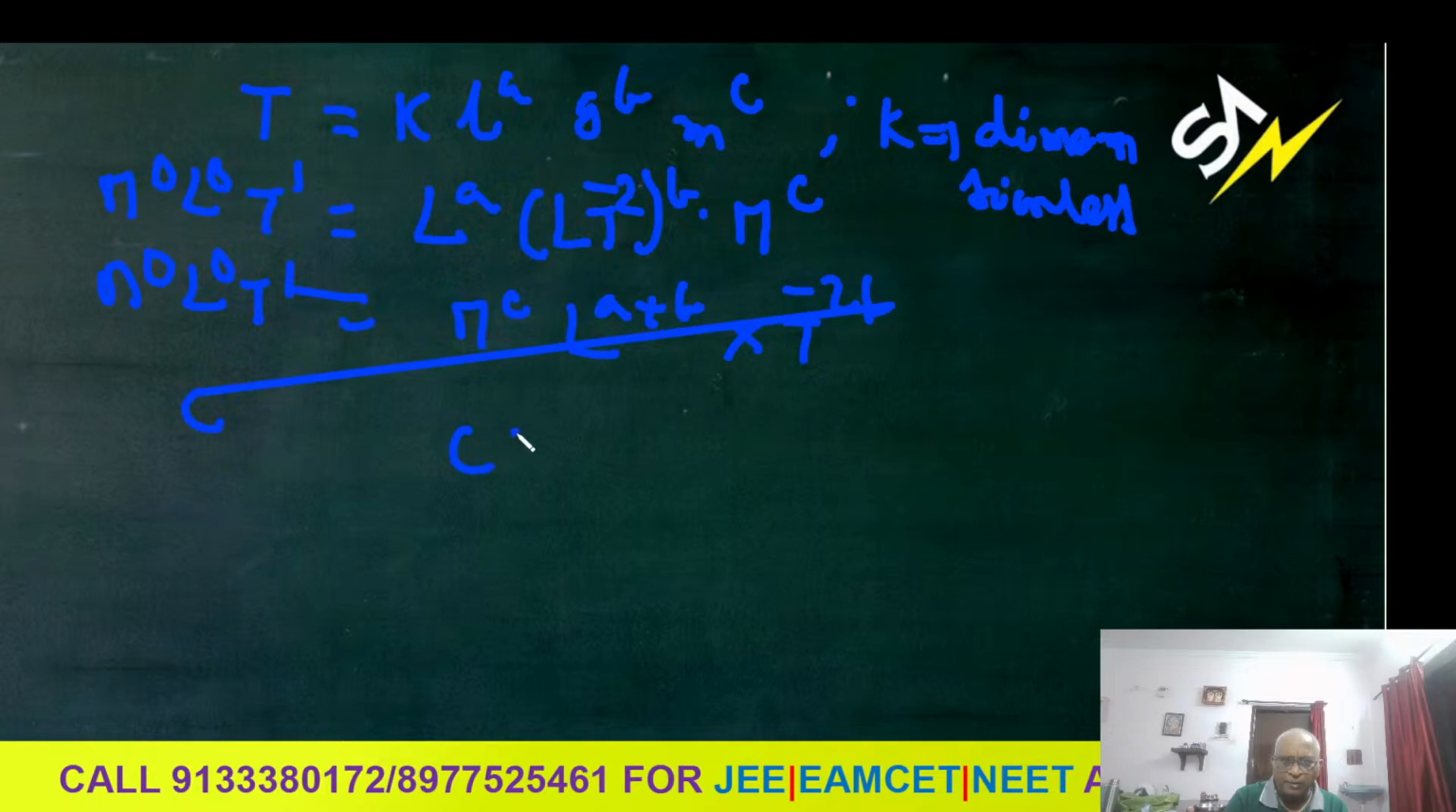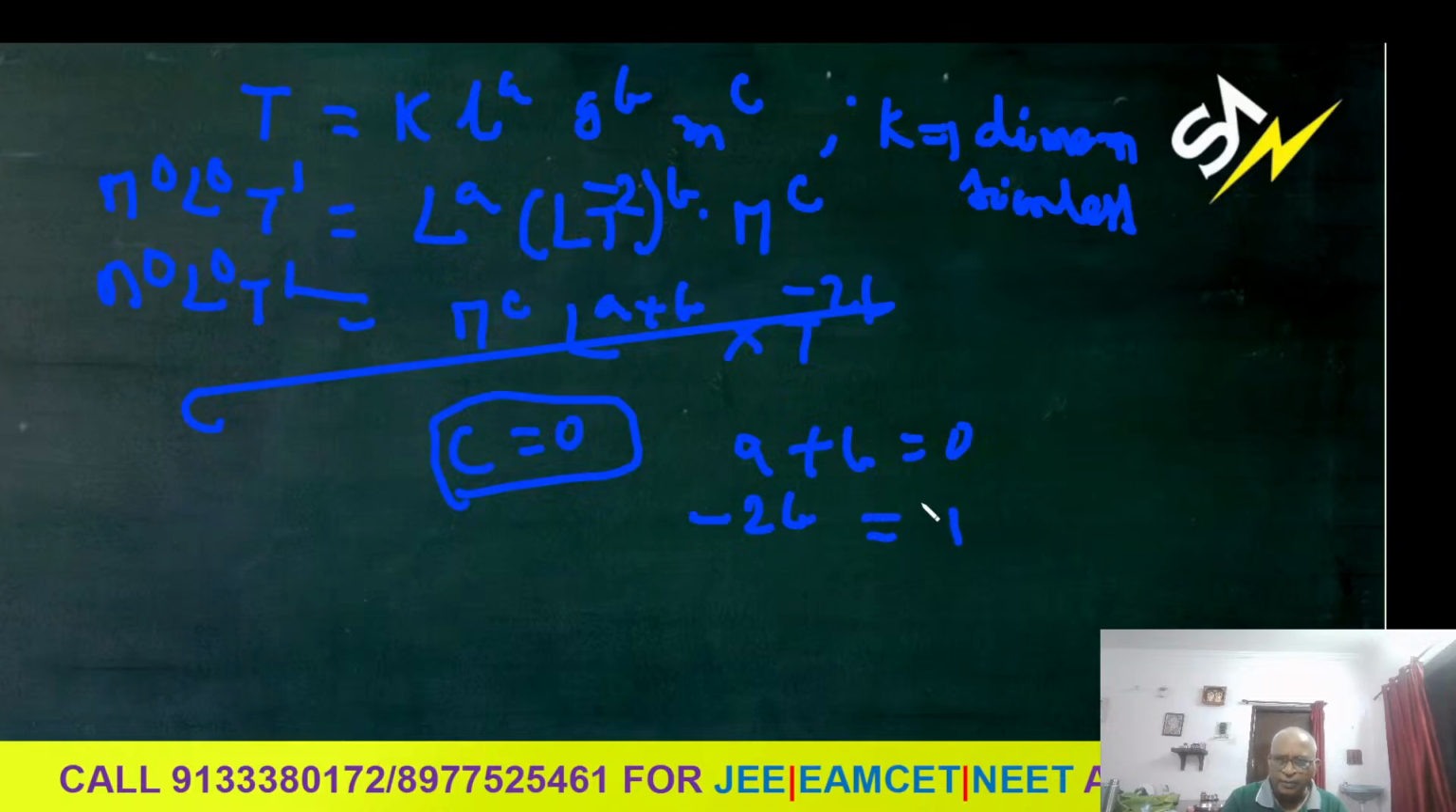Compare the c power. The c power is 0. Comparing powers, a plus b is also 0, because the L power is 0 on the left. a plus b is 0. Minus 2b is nothing but 1. Minus 2b is 1, which means b is minus half. b is minus half means a should be plus half.